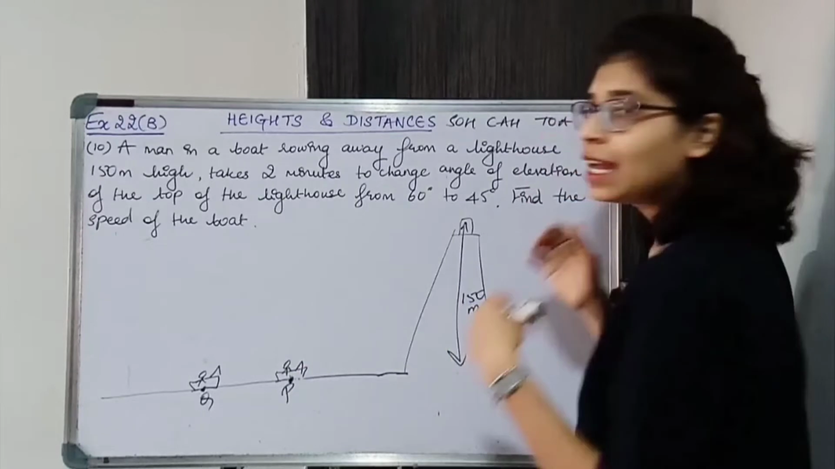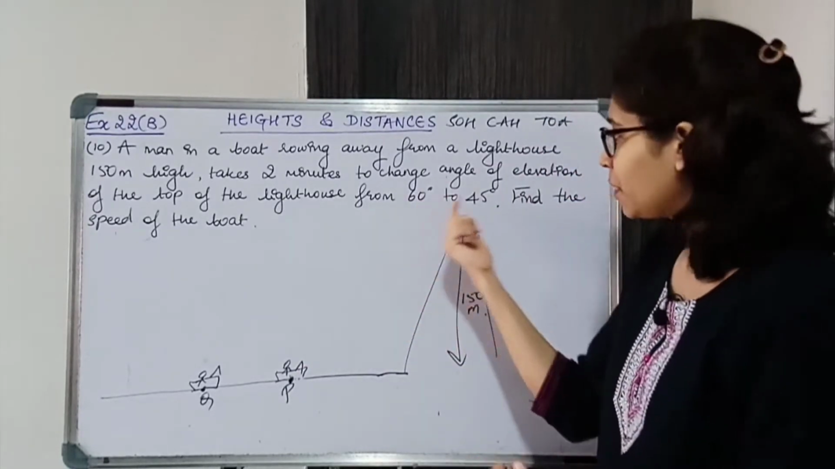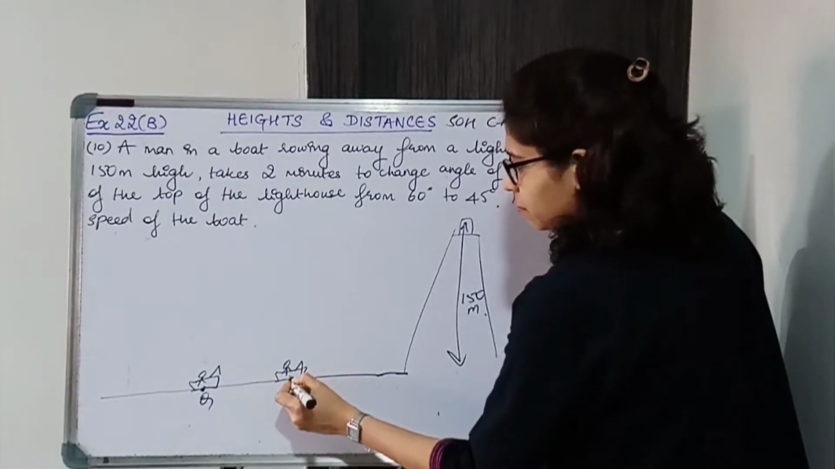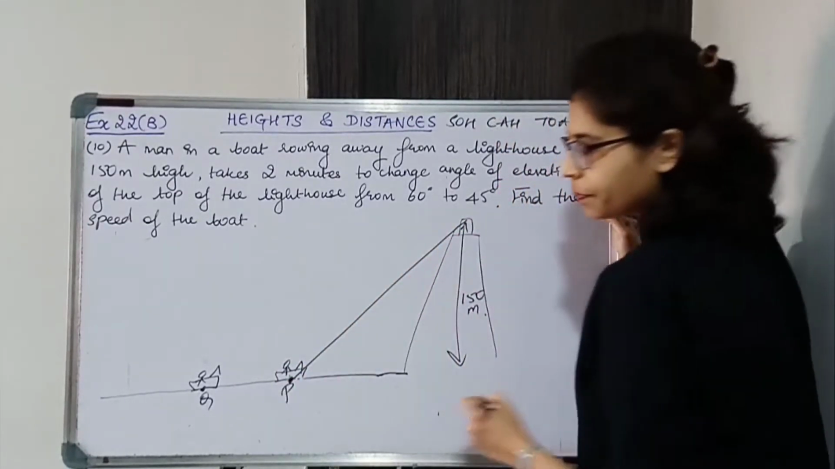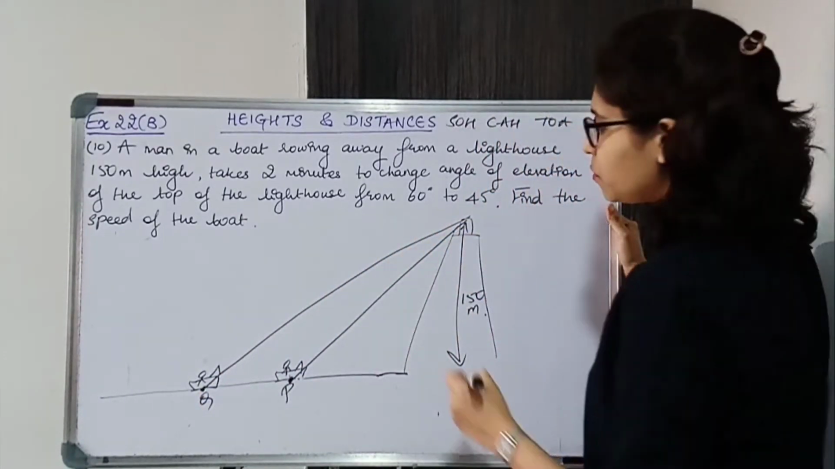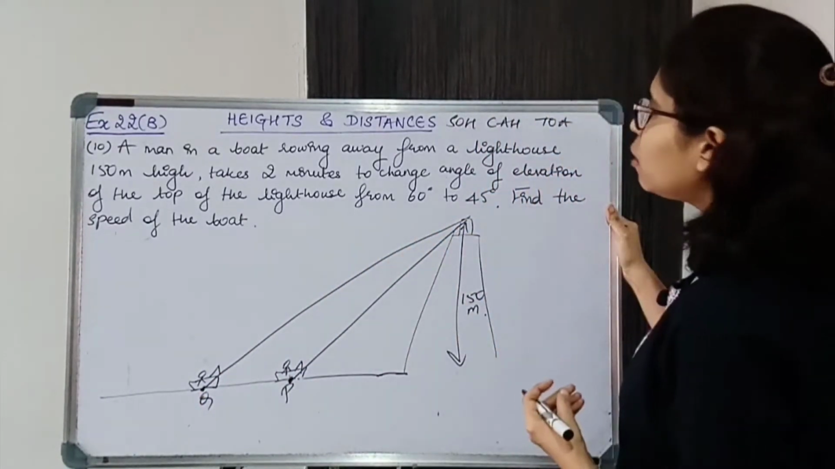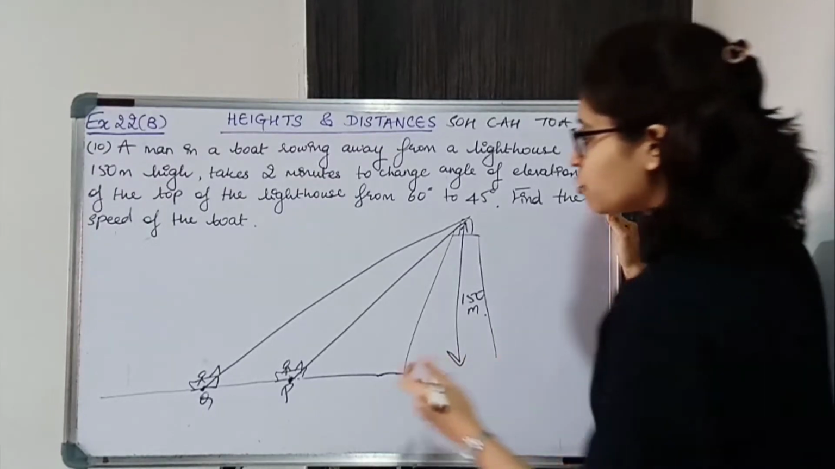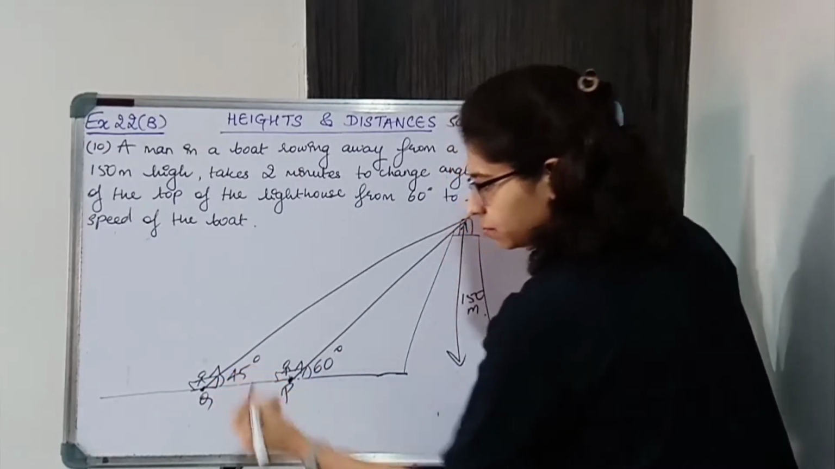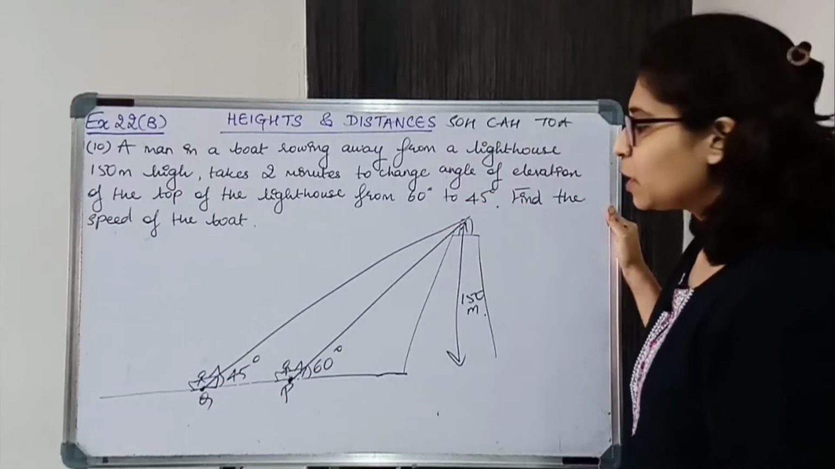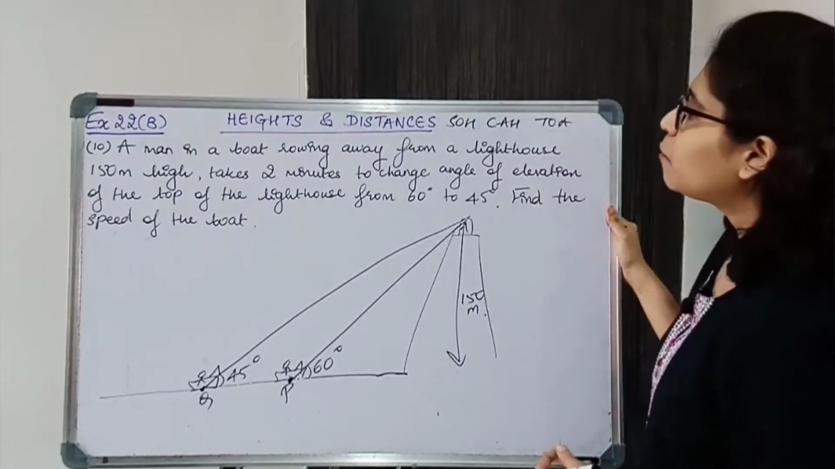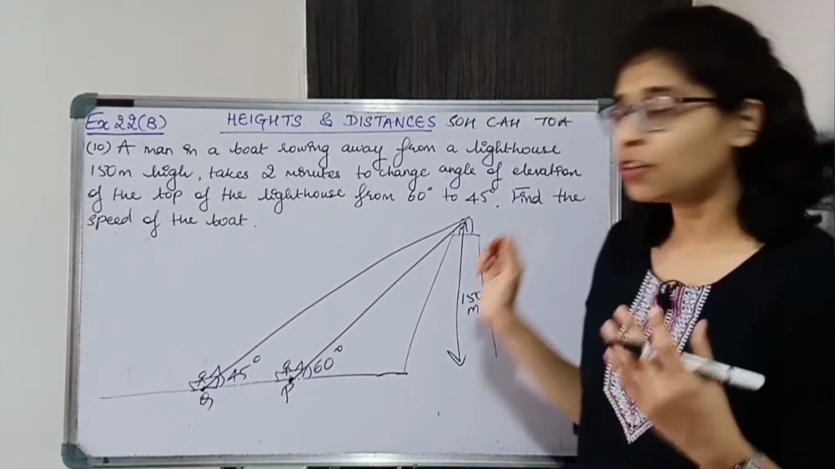So here angle of elevation is more, it will be 60, and then it is becoming 45. So from here the top of the lighthouse, and from here the top of the lighthouse. So the angle of elevation of the top of the lighthouse changes from 60 to 45. So initially it is 60, then it is becoming 45. Find the speed of the boat. We have to find the speed of the boat.